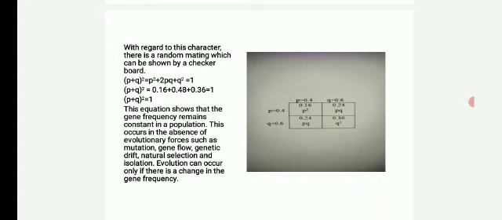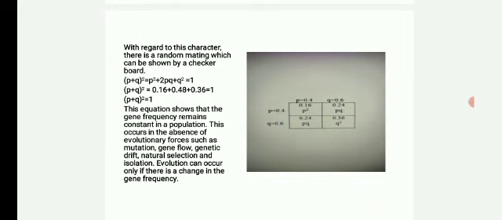With regard to this character, there is random mating which can be shown by a checkerboard. In this checkerboard, p is equal to 0.4 and q is equal to 0.6. So p square is equal to 0.16, pq is equal to 0.24 and q square is equal to 0.36.